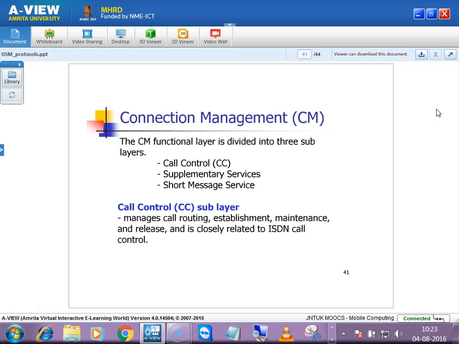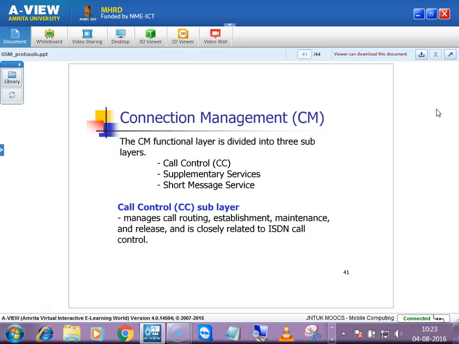Coming to connection management, the functionality is divided into three subcategories. One is call control: what are the basic things for establishing a call. Then supplementary services, in the sense of additional features provided for a subscriber, like call barring and call forwarding. And short message service is nothing but SMS.